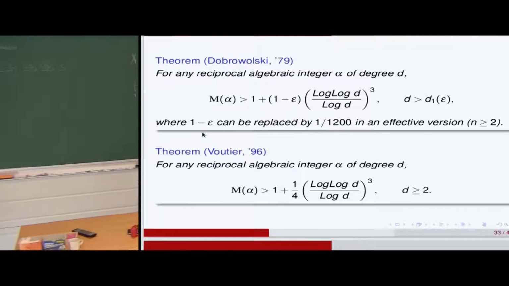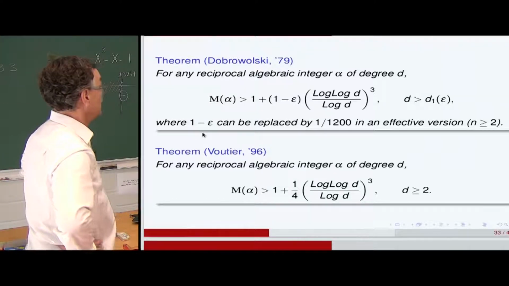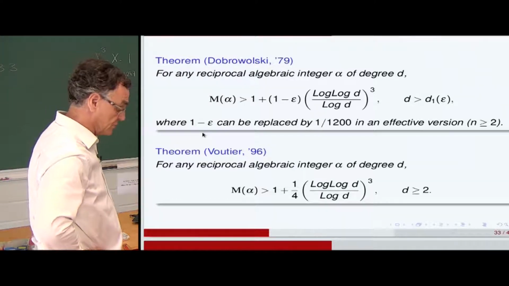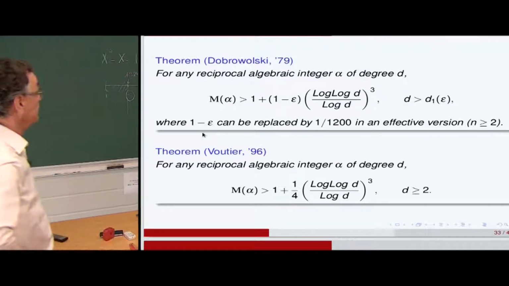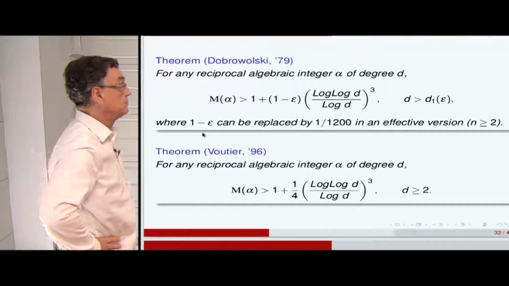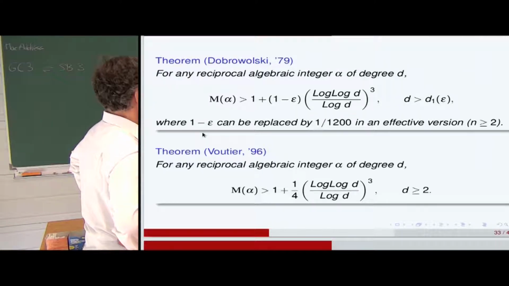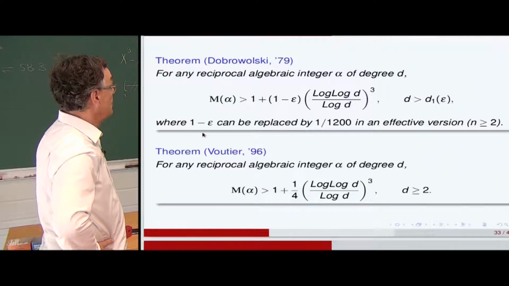So the Mahler measure of any non-reciprocal algebraic integer of degree D, so we're in the domain of investigation of the conjecture of Lehmer, is strictly greater than 1 plus something. The something was initially, in the original paper of Dobrowolski, 1 divided by 1,200.